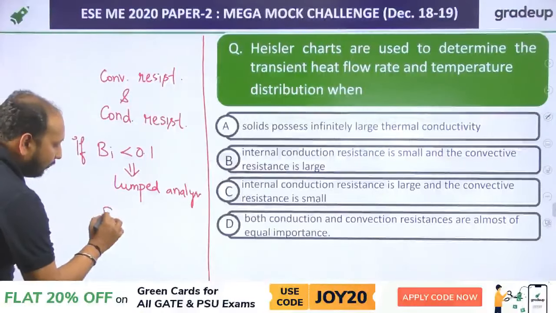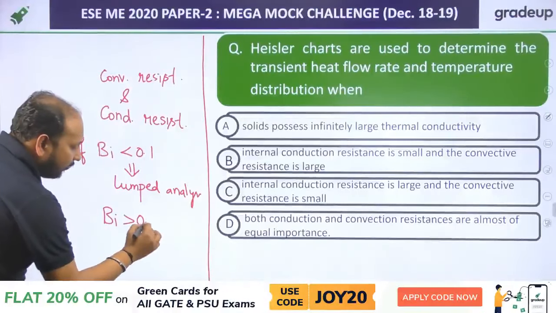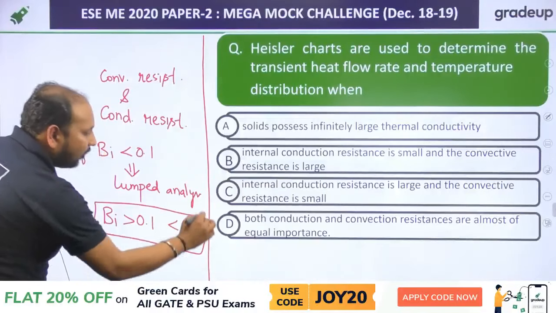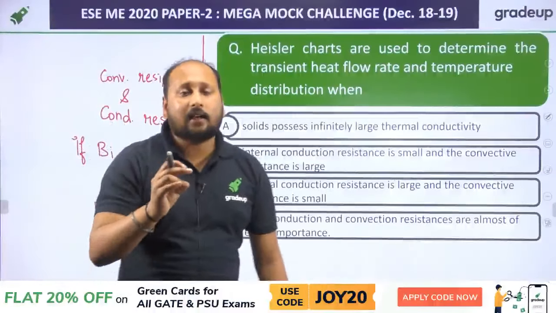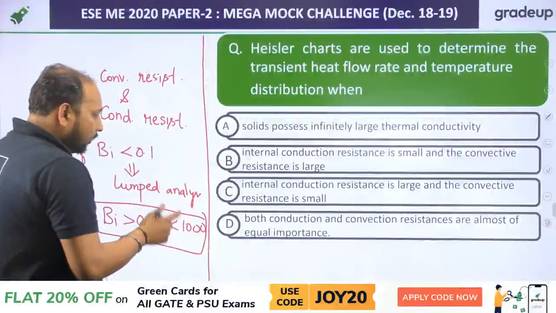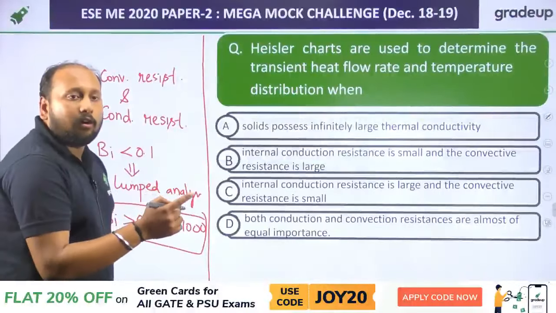If the Biot number is greater than 0.1 and up to 1000, in that case we are talking about where the conduction resistance and convection resistance are more or less equal. Clear? So in that case the problem is being solved by Heisler chart.